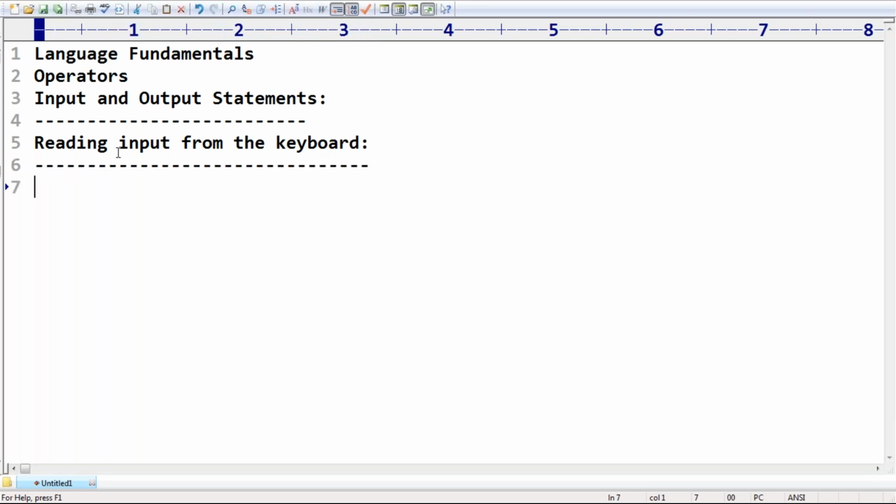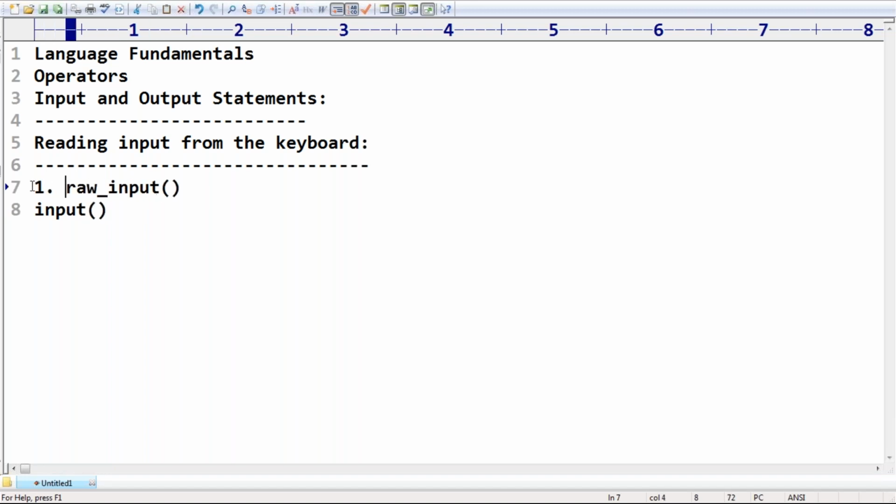Observe that. In Python 2, take very special care, there are two functions available. What is the first function? raw_input. What is the second function? Just input. Remember this. What is the difference between raw_input and input? Observe that very carefully.